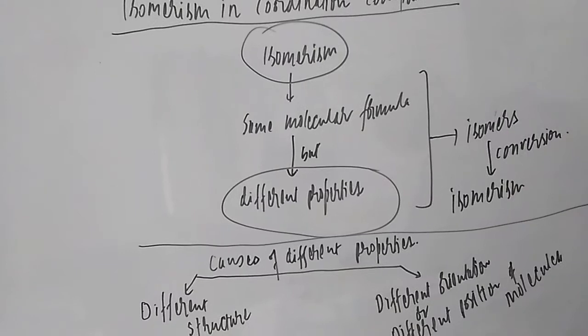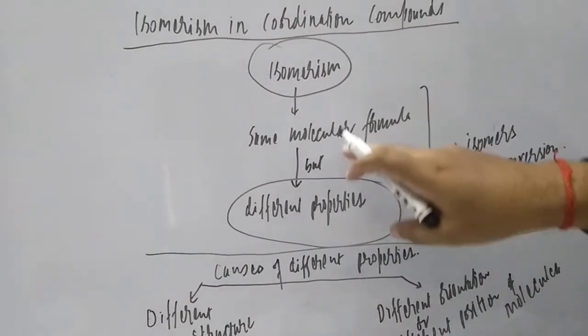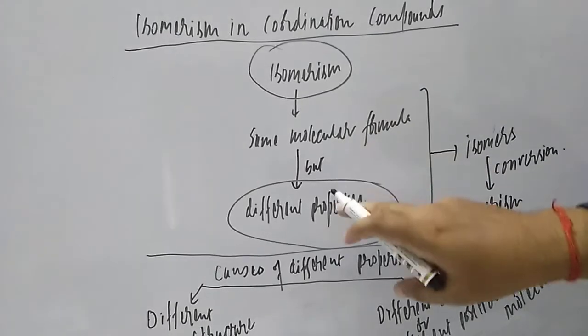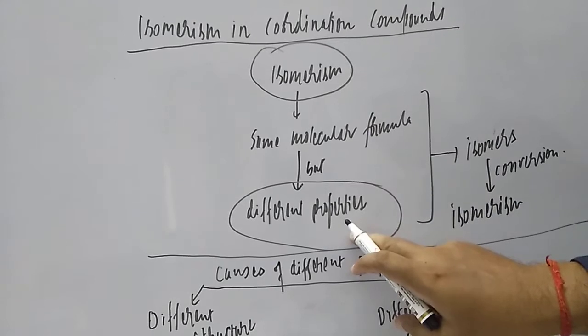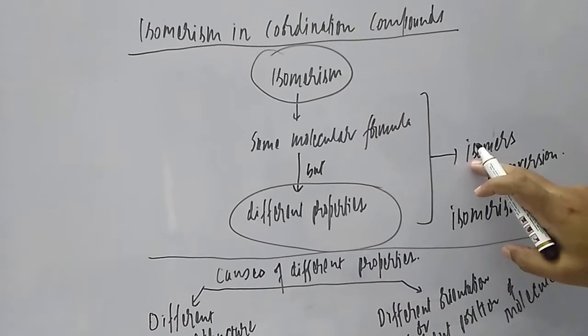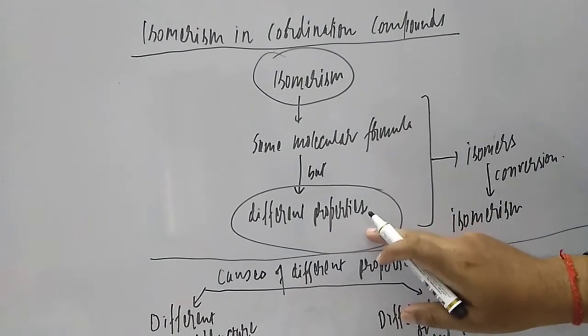First of all we studied isomerism. I told you two or more than two compounds having the same molecular formula but differing properties are known as isomers, and the process of conversion is isomerism. Why are they having different properties?